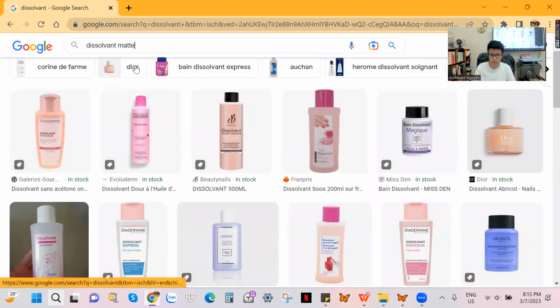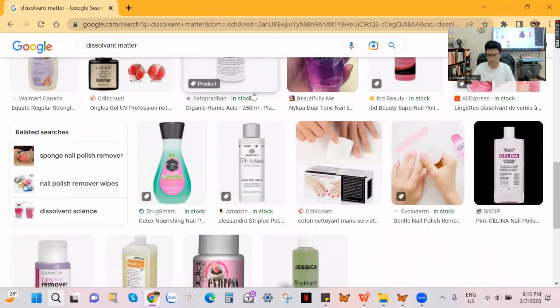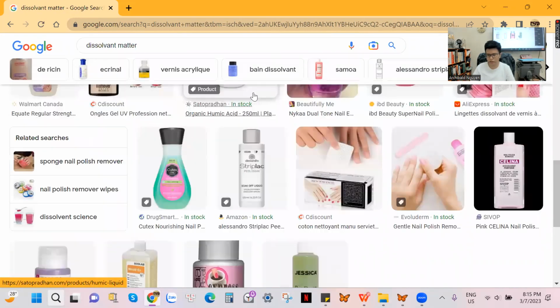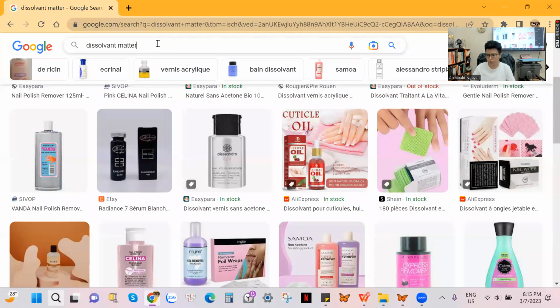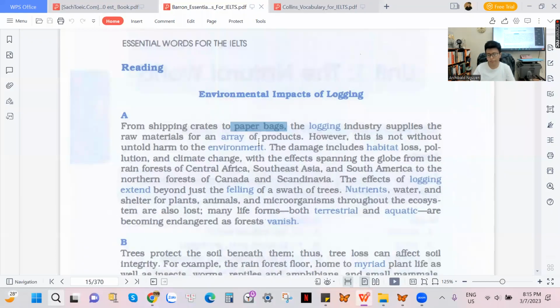Dissolvent matter, right here. Google image, very bad. They don't have the words dissolvent matter. So right here, let me check, and I'm going to show you the picture of it again, because we need to save time. So please, guys, take notes of the words dissolvent matters. I'm going to show you the picture of it again because I have it on my computer, but I cannot find it. That is the reason why I use Google image, but for some reason it doesn't work.